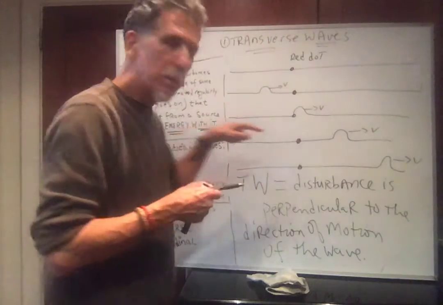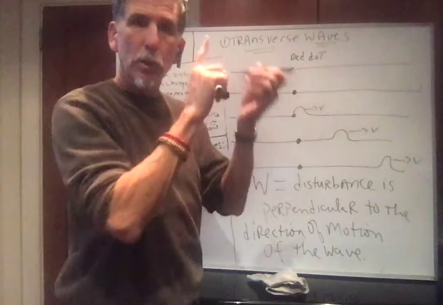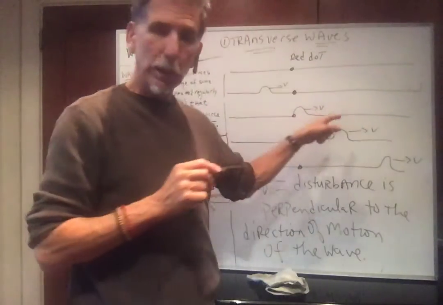So again, the wave is moving that way, but if you put a dot on it, the dot moves up and down. So the disturbance is perpendicular to the direction of motion.